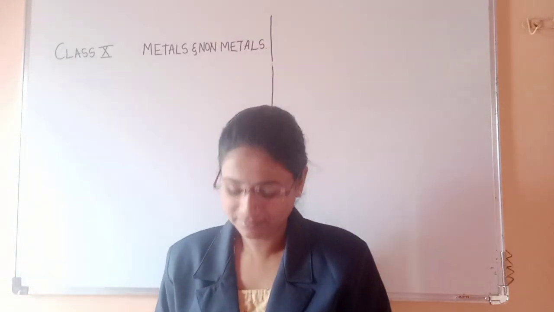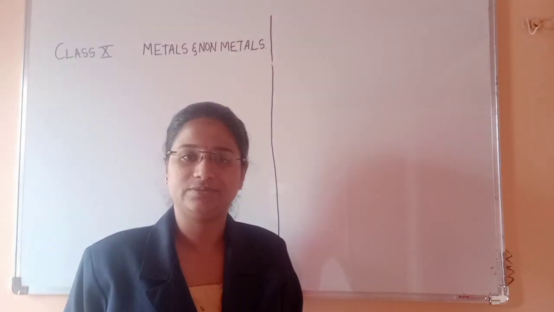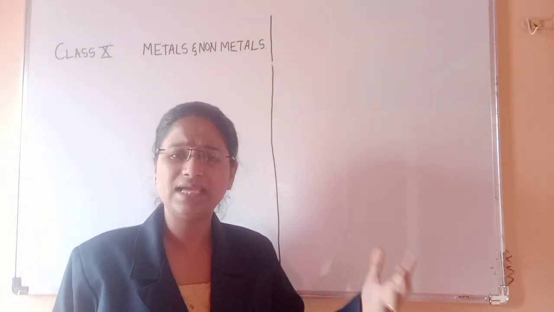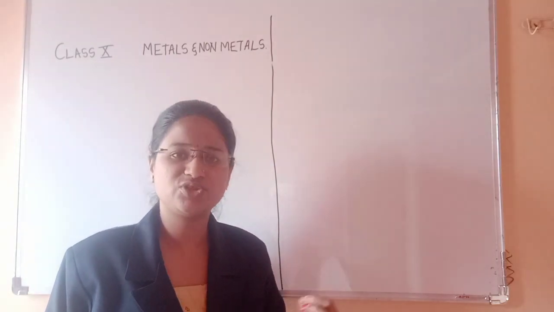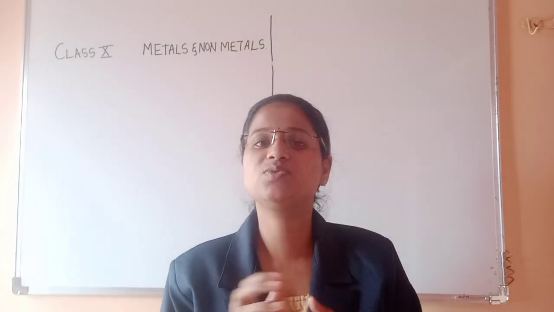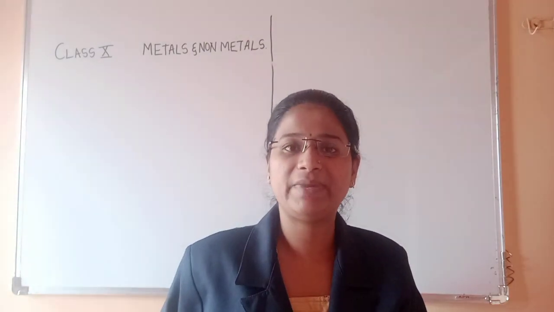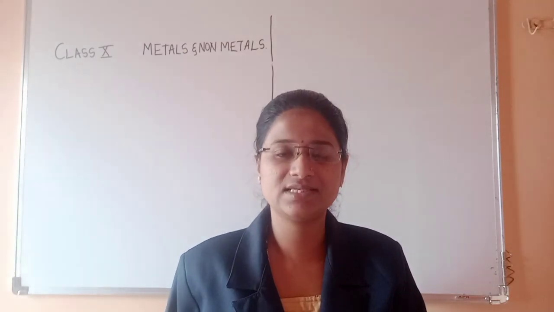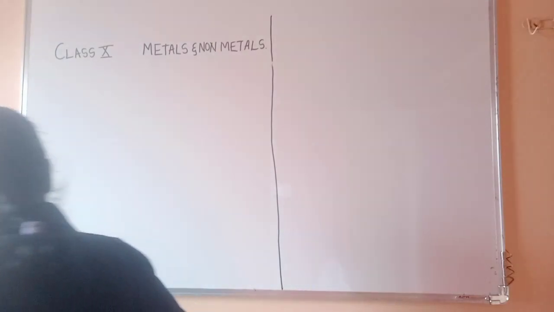So let us begin. Let us consider metals like silver, copper, iron. You can consider any metal. When you see such metals, you can see the shining appearance. Usually metals have a shining appearance. That property of a metal is called metallic luster.